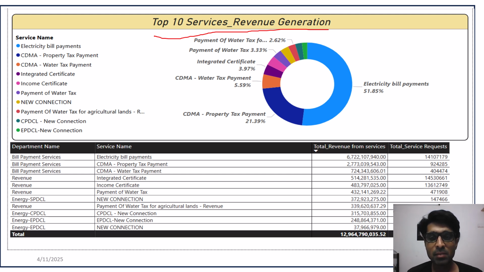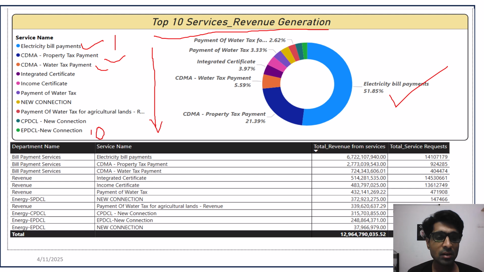Here, the electricity bill payment has topped in terms of revenue generation. Proportionally, it does not top in terms of service requests, as we have discussed previously in many slides. Similarly, the water tax and the property tax come in the order of ascending. So this department and this service has topped in first number, and this one comes on the 10th number. Whatsoever the maximum revenue generation, these top 10 services have to be compulsorily included in WhatsApp for maximum services as well as maximum revenue generation.